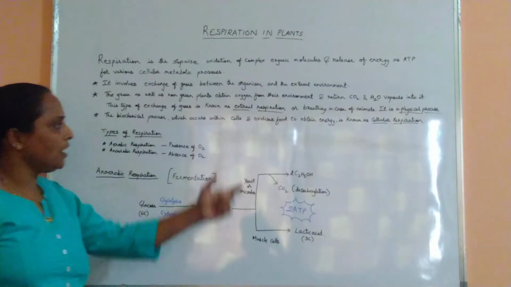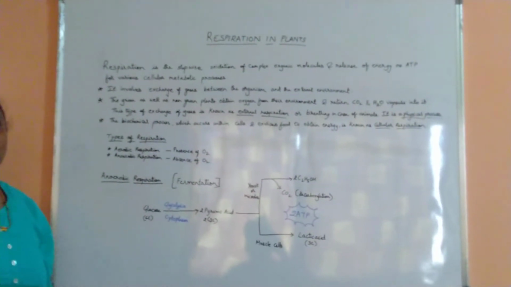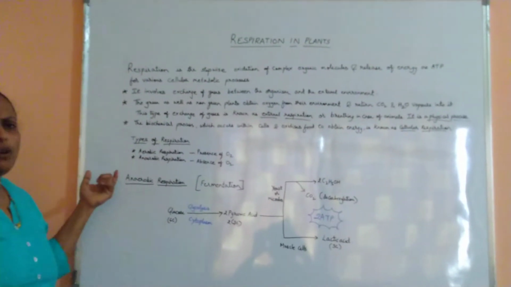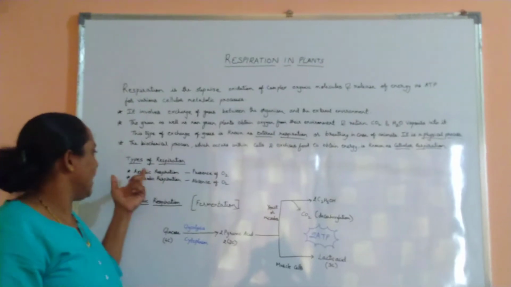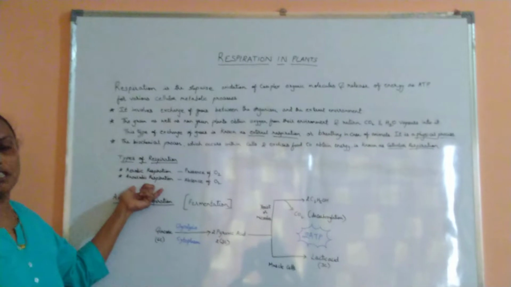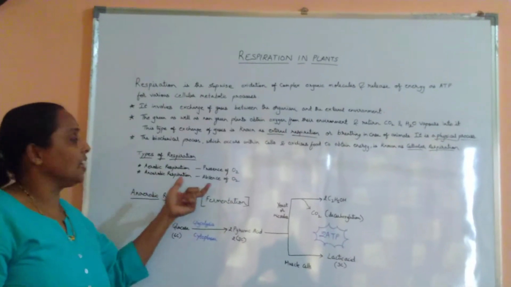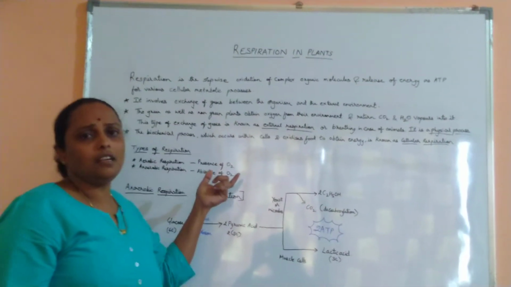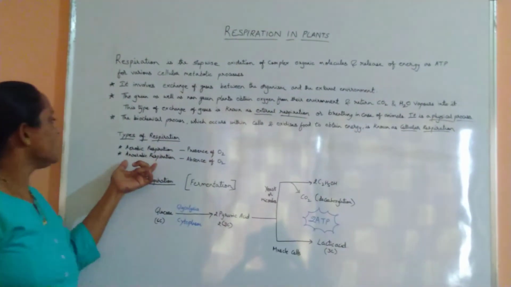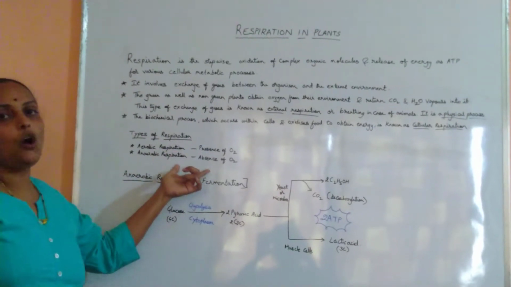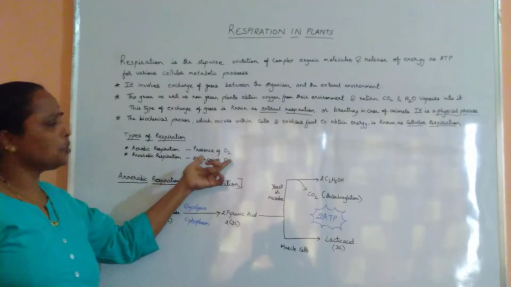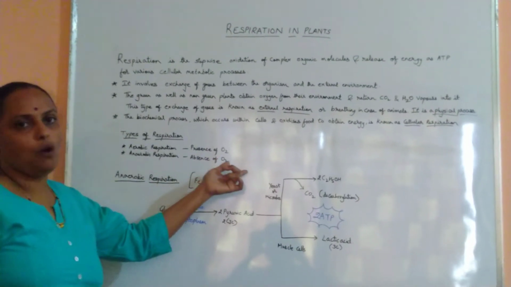At the cellular level, we call it cellular respiration, which takes place in the cells. So it's a biological process. In respiration there are different types. We can categorize them as aerobic respiration and anaerobic respiration. Aerobic respiration is the oxidation of the respiratory substrates in presence of oxygen, whereas anaerobic respiration is the oxidation or breakdown of the molecules into simpler forms in absence of oxygen.